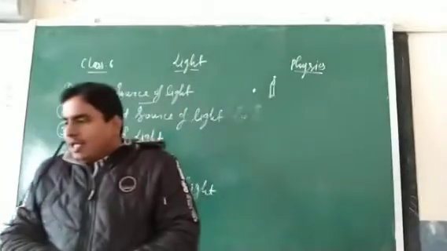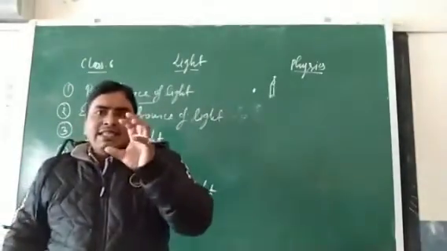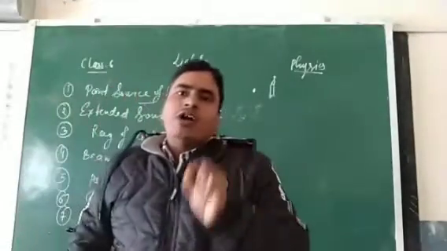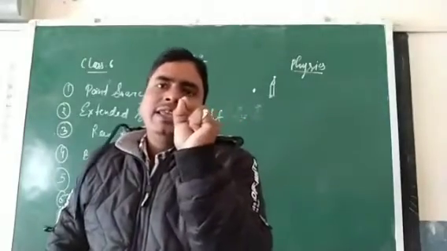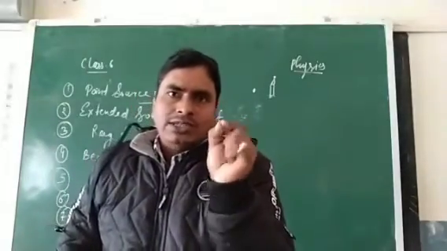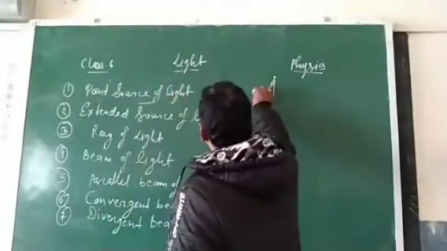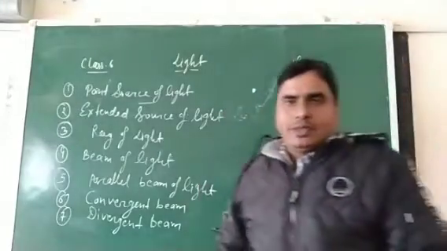Point source of light: a source of light which is of the size of a pin head, a small pin head of a carbon pin. Point source means a very small source, just like a pin head or a point size. Okay, point source of light.